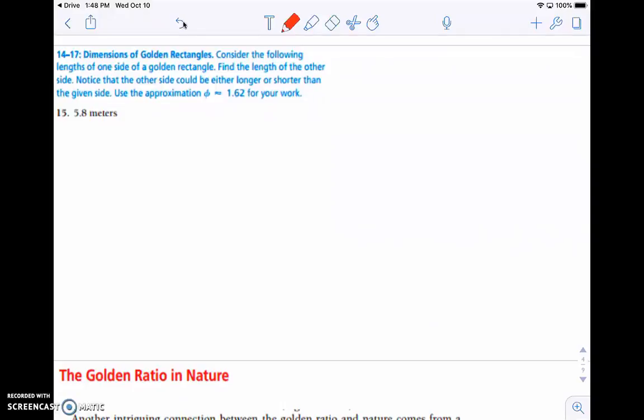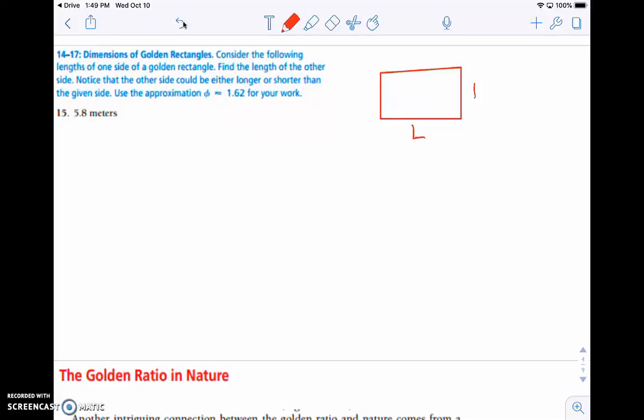Okay, now we're going to look at this next problem. Consider the following lengths of one side of a golden rectangle. It's not going to be a rectangle, my bad. But a golden rectangle is where one side length is L, the other side length is 1, and that ratio, L over 1, is phi.